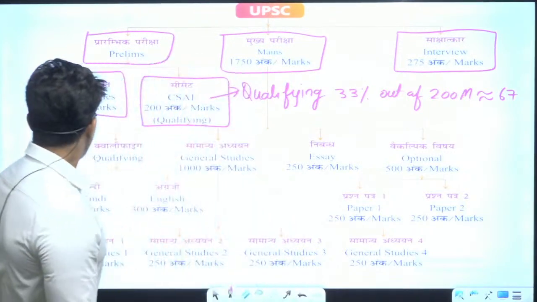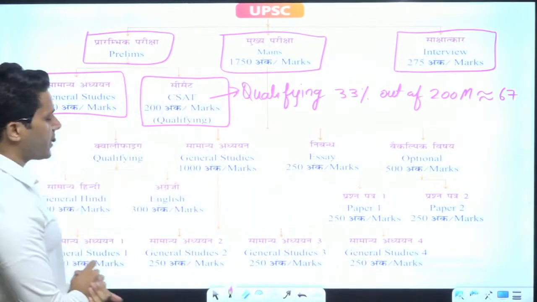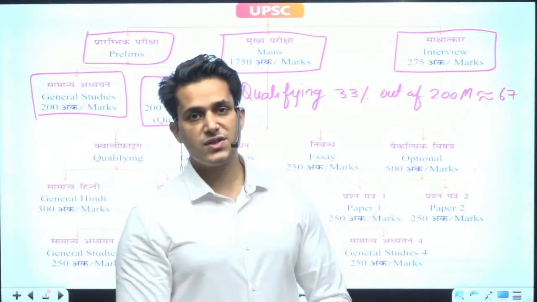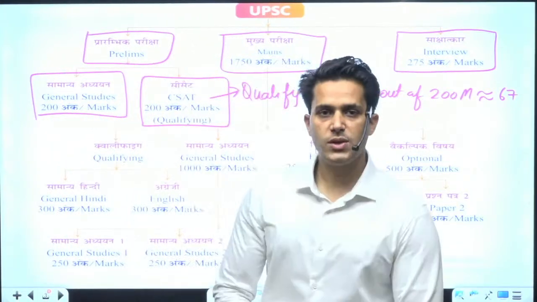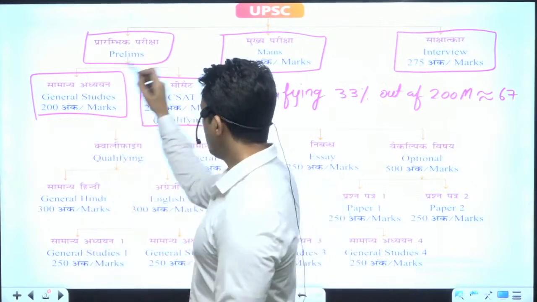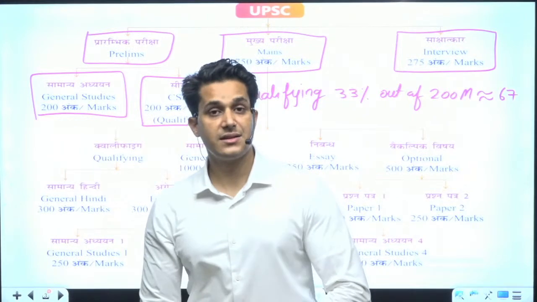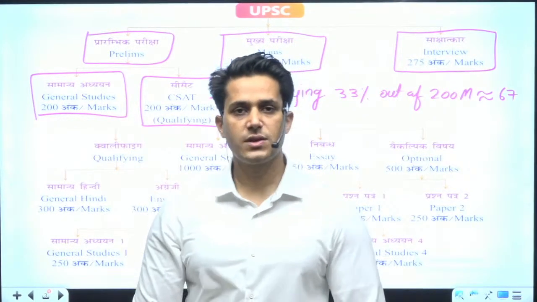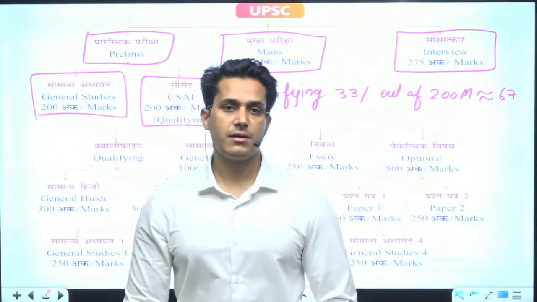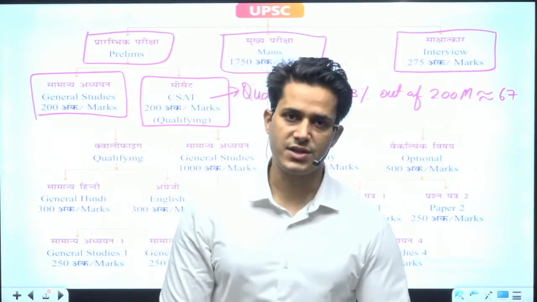In the first paper, which is also 200 marks, you can qualify the prelims exam. The whole prelims exam is just qualifying, and it is just a screening exam for which you will be eligible for writing the mains exam in the second stage.